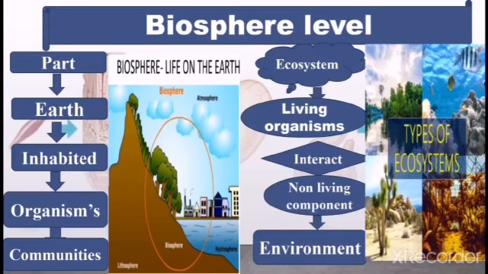There are various types of ecosystem, like desert ecosystem and grassland ecosystem. All these are the types of ecosystem that are present on the biosphere.